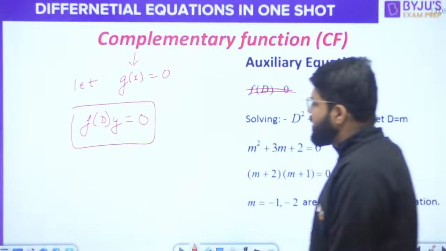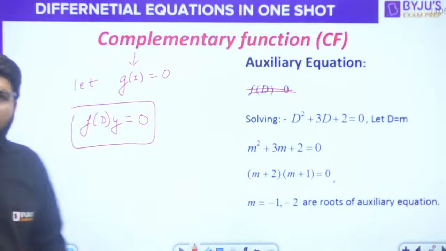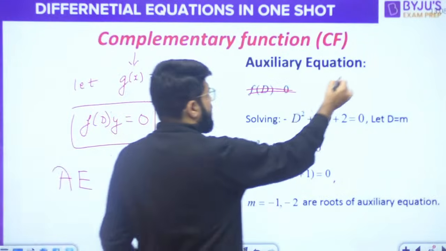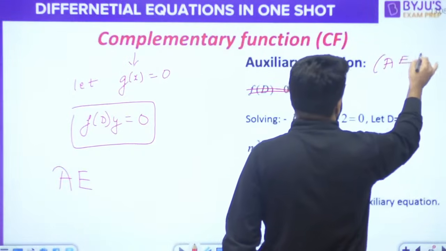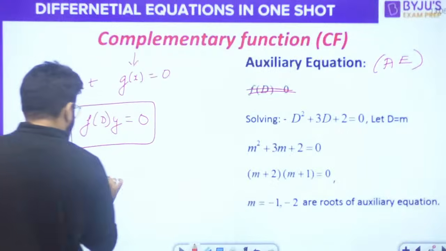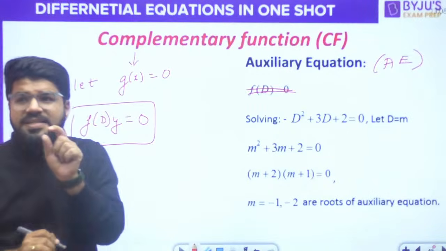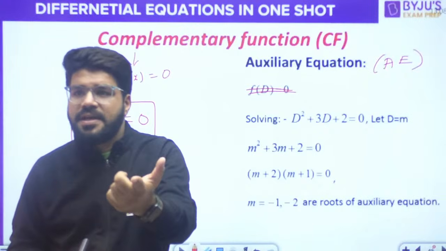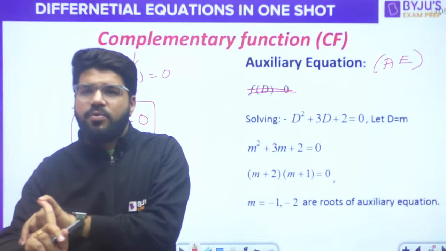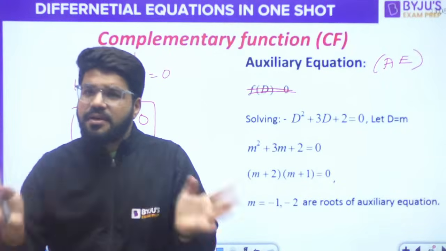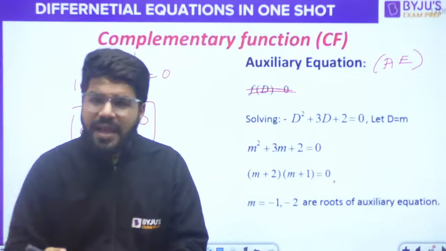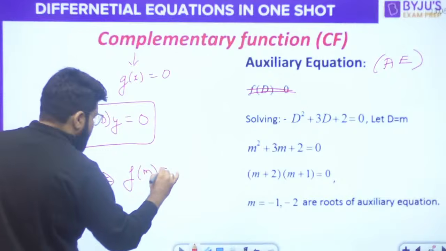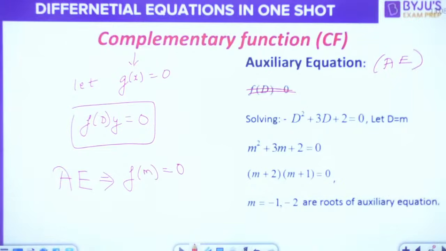Now, you will make an auxiliary equation. What is the auxiliary equation? Okay, there are some typo errors here, so I am writing it separately. Auxiliary equation means, so see, D is the operator. It cannot have a value. What is D? It's the derivative operator, d by dx. For an operator, we can't find a value, right? So let's not solve the equation in terms of D. Let's call some other variable m, and F of m is equal to 0.